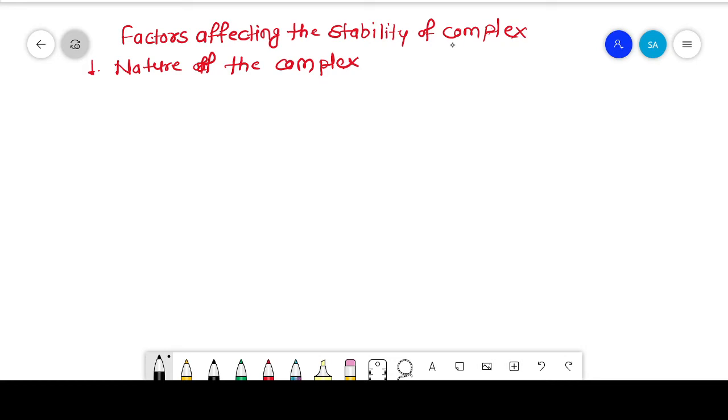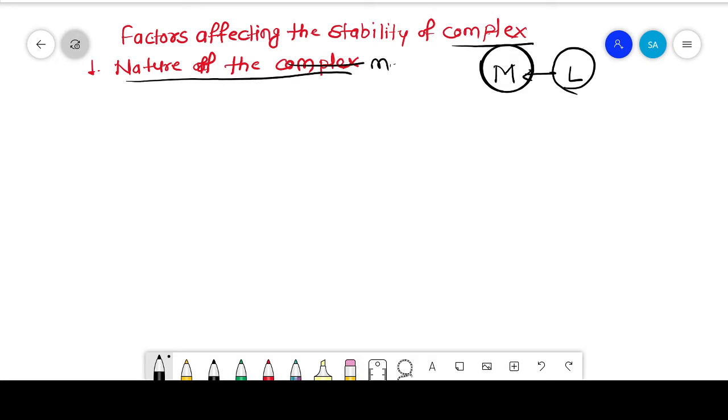As we say, a complex is formed from metal and ligand. That means the stability of the complex depends on the nature of the metal ion and the nature of the ligand. So first we study them one by one. First one is the nature of the metal ion.